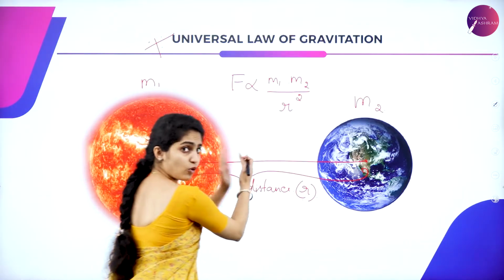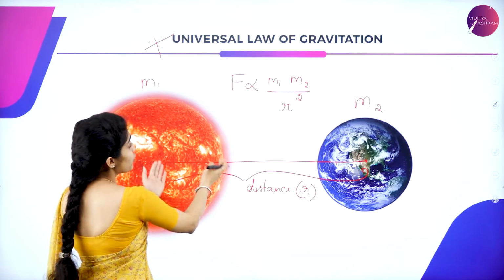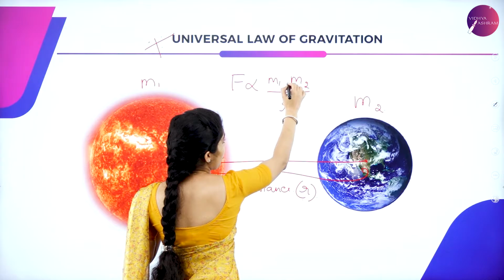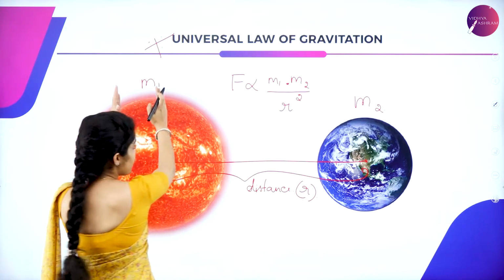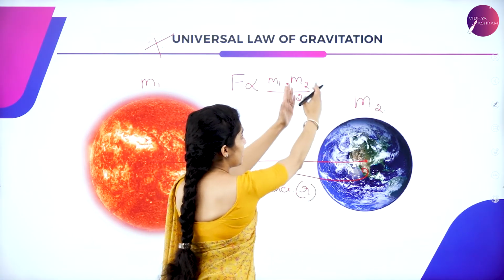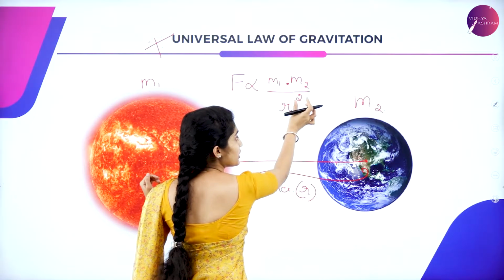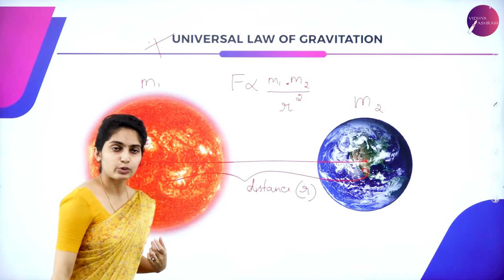So there is a force of attraction. The force of attraction is directly proportional to the product of masses m1 and m2, and inversely proportional to the square of the distance between them.